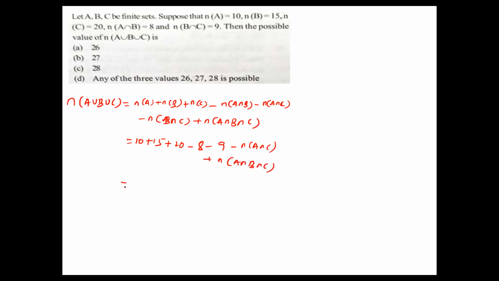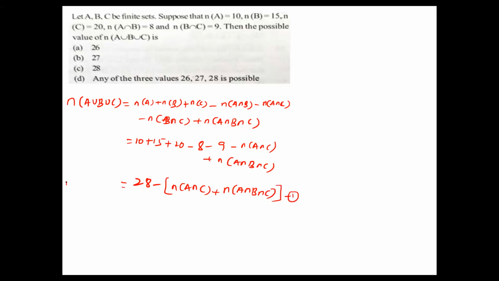Okay, now you have to add everything. What will we get as the answer? 10 plus 15 is 25. 25 plus 20 means 45. 45 minus 17, so we will get 28. So 28 minus, I'll take common, n of A intersection C plus n of A intersection B intersection C. Okay, this one we have to give as equation number 1.